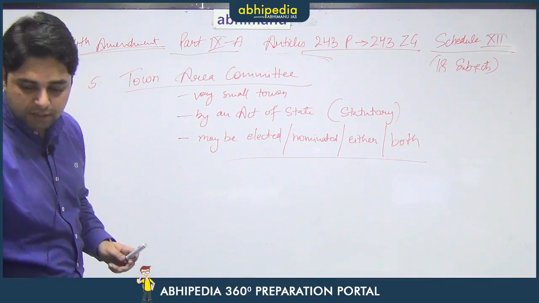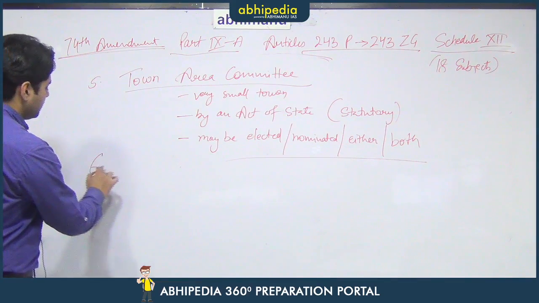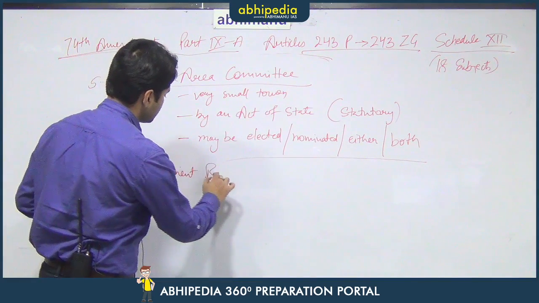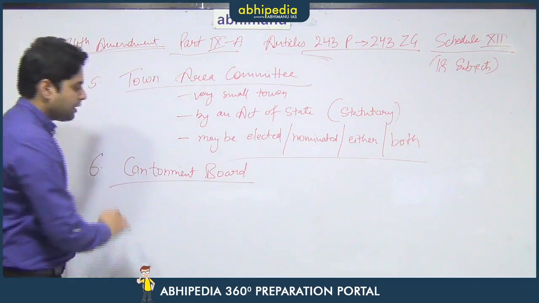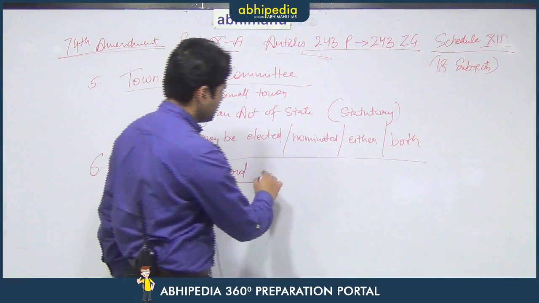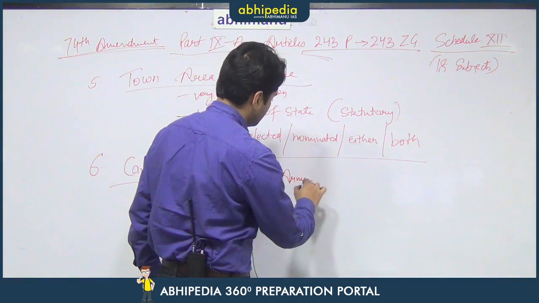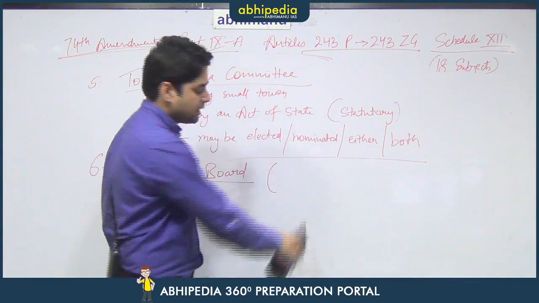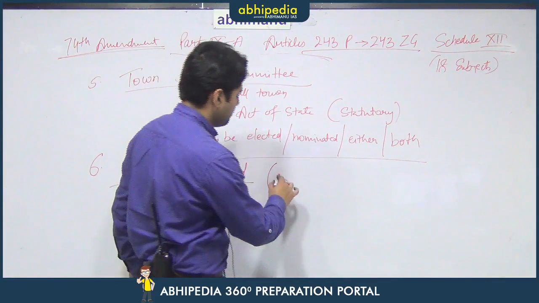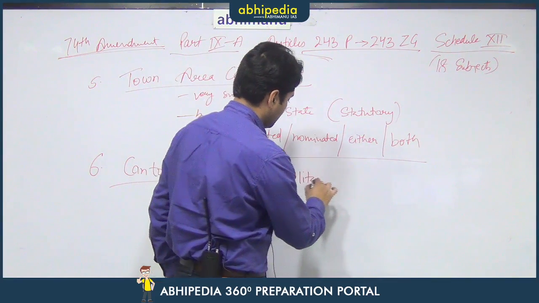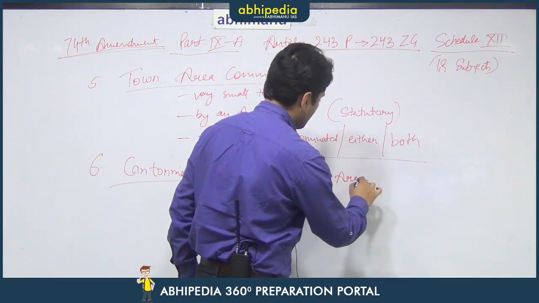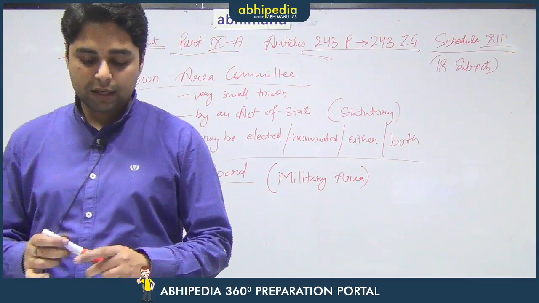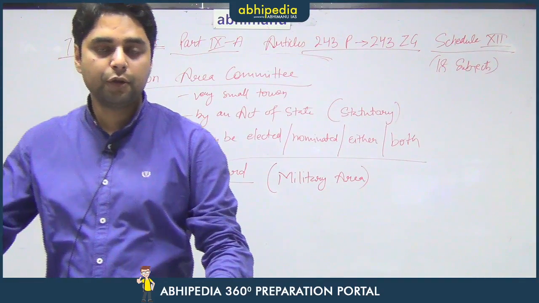After that, the sixth body is the cantonment board. Now, cantonment board simply means that it is an army area. Rather, we would say that it is a military area because it includes army, navy as well as air force. So, it is a military area. Now, we know that military areas are very sophisticated, very sensitive areas from the point of view of national security.